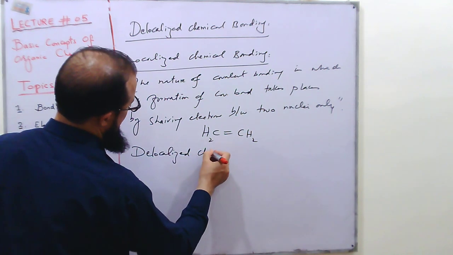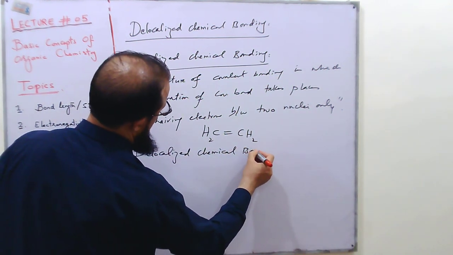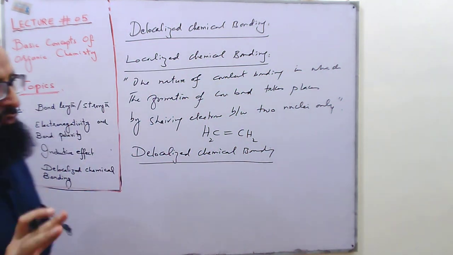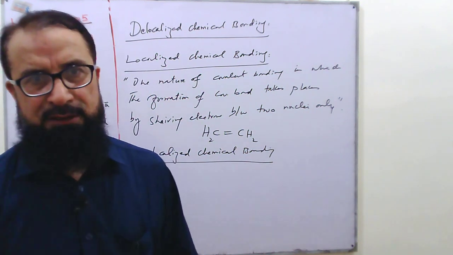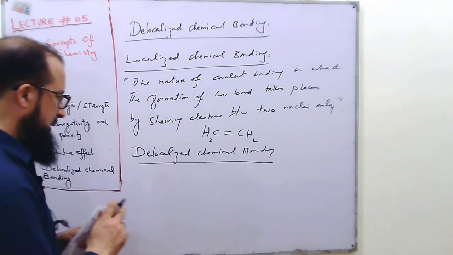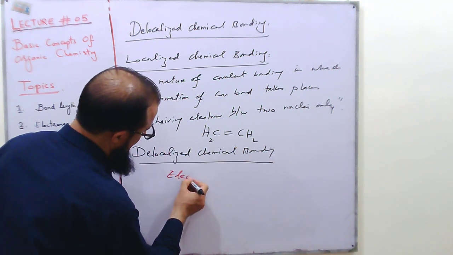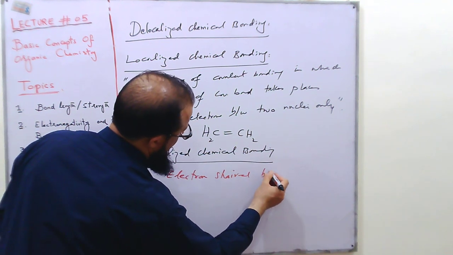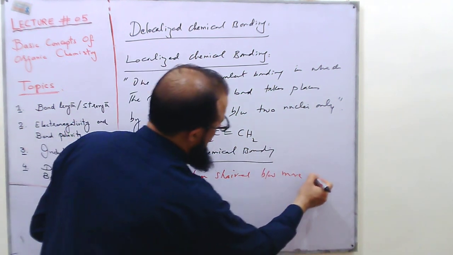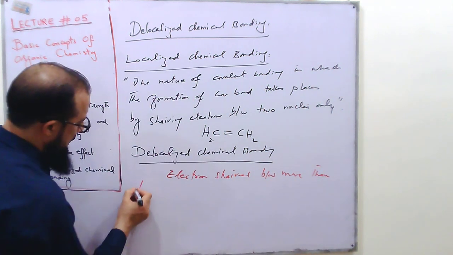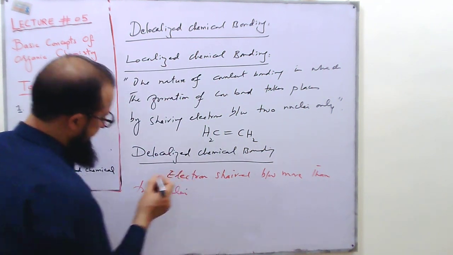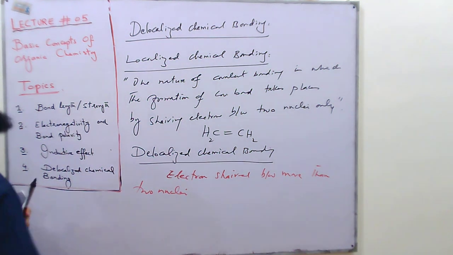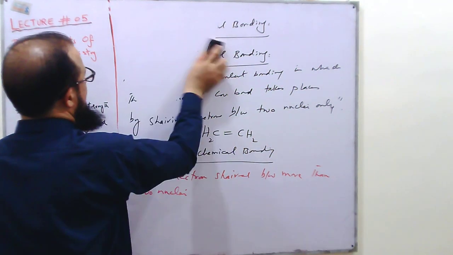But in delocalized chemical bonding, the sharing of electrons is not between two nuclei. The electron is shared between more than two nuclei. Delocalized chemical bonding is of three types.